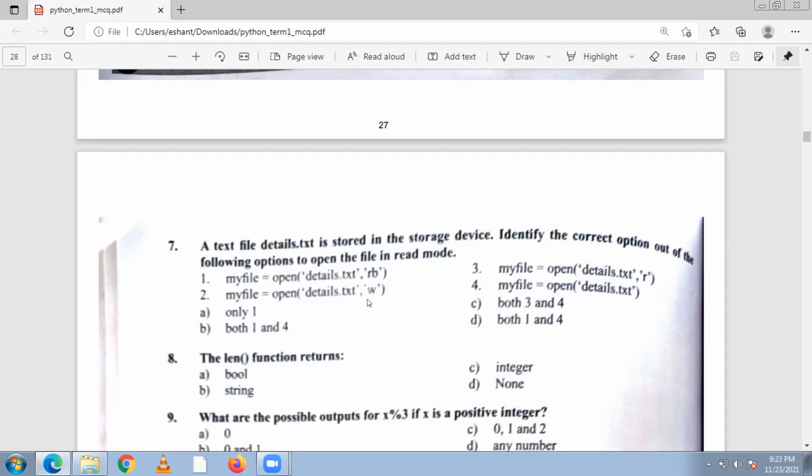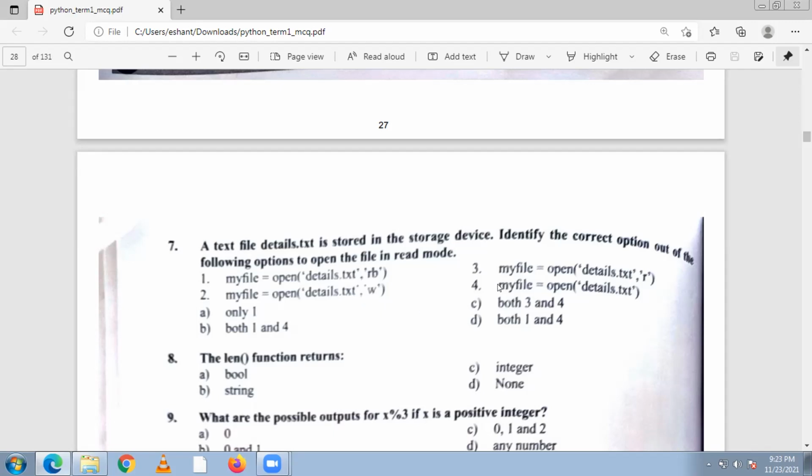Write mode means the file will be created. To read as well, we have to write w plus.